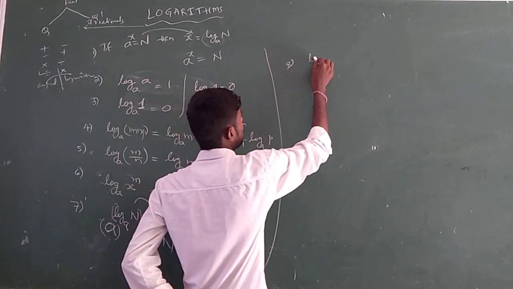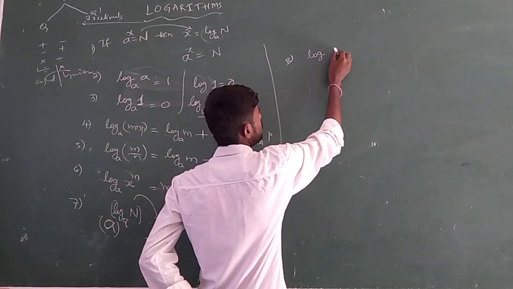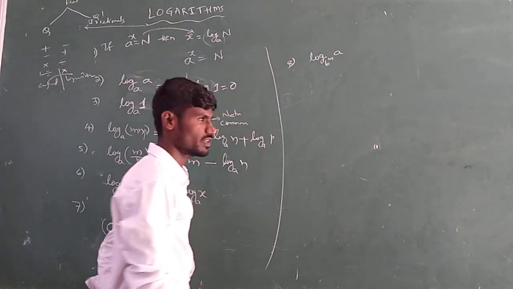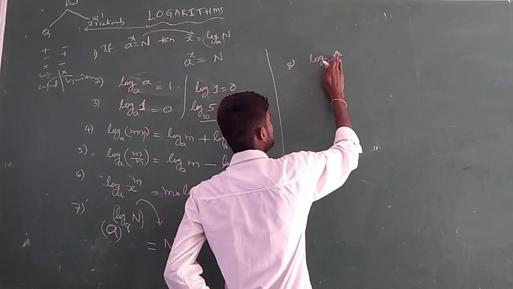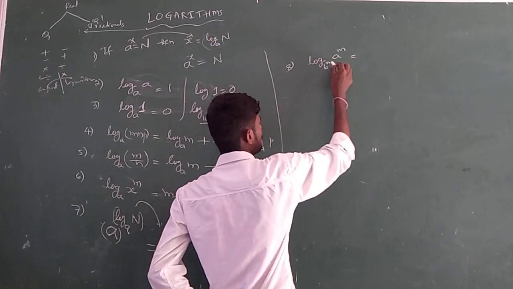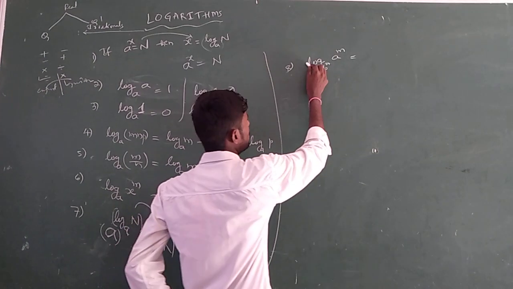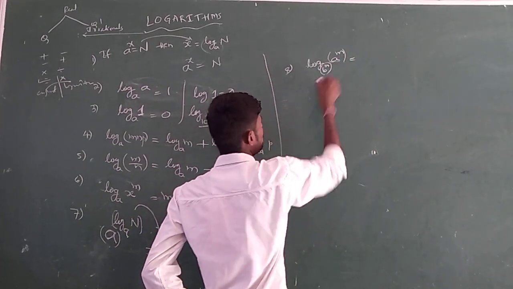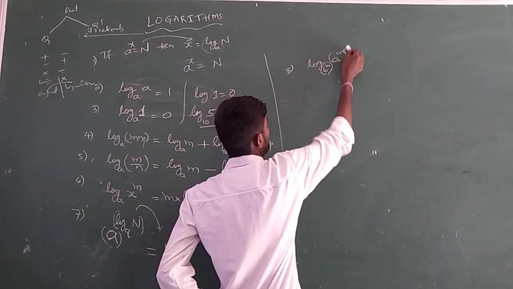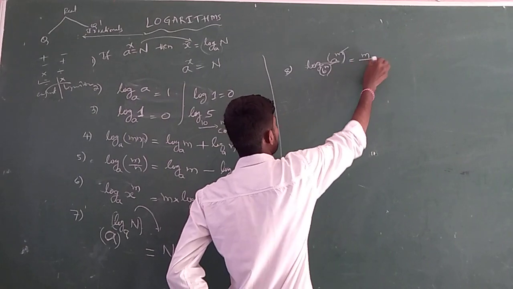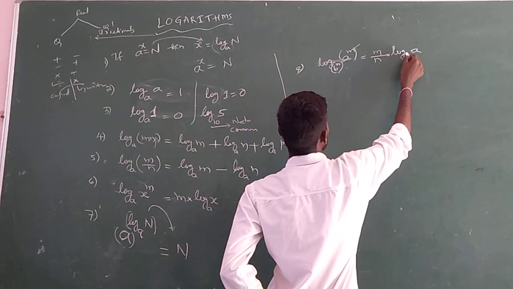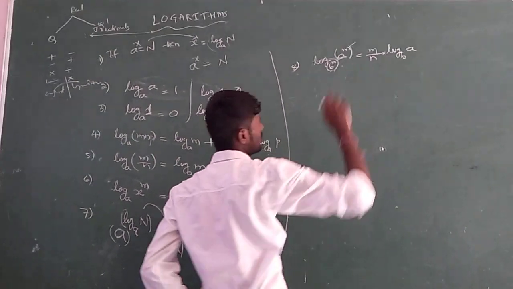Next, see here, the logarithm of a number and a base, if these two have powers, means logarithm of a number a power m to the base b power n. In that case, these powers will be divided, means m divided by n into logarithm of number a to the base b. So m by n into log a to the base b.